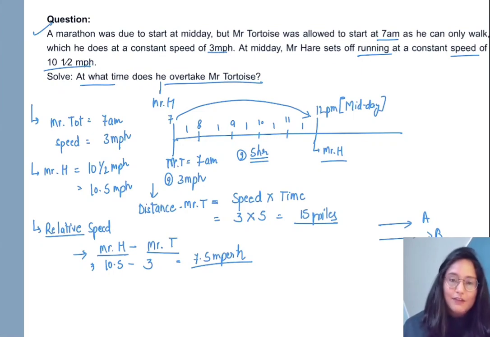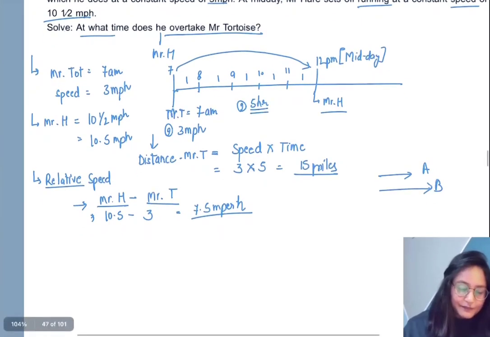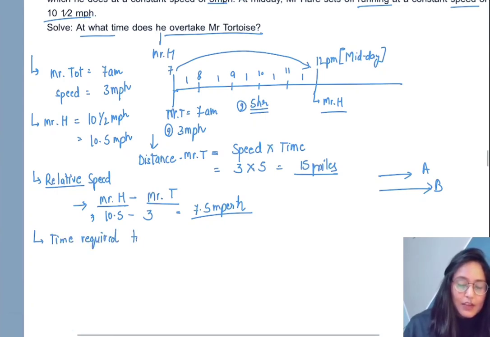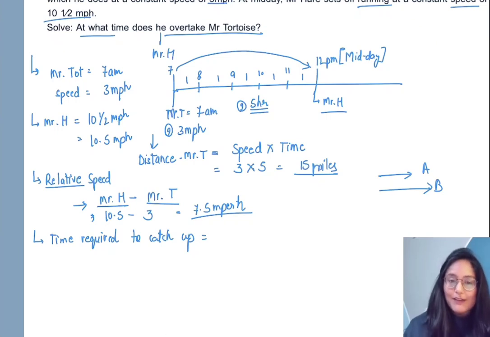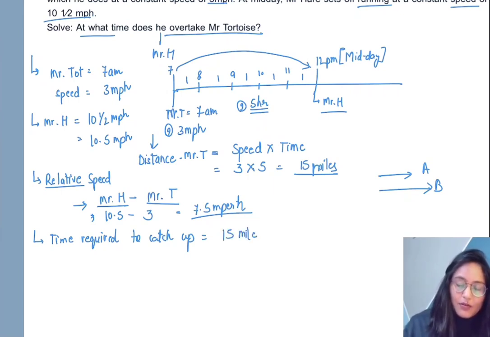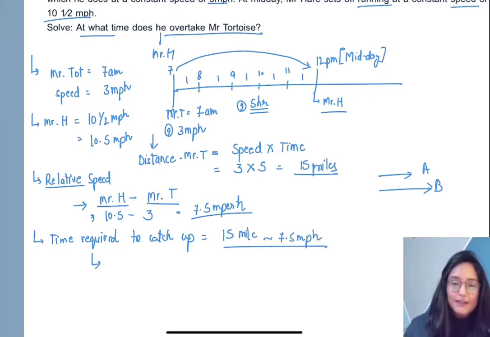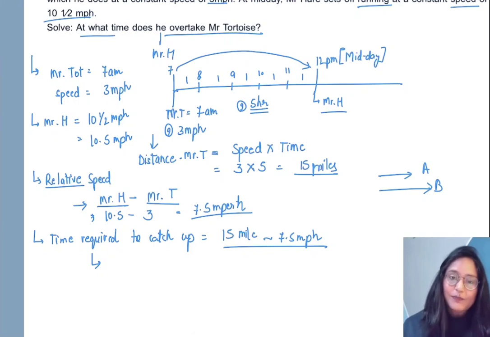After this we will find the time which is required to catch up, that is, to overtake. Mr. Hare needs to cover the distance which was travelled by Mr. Tortoise, that is 15 miles, with the relative speed of 7.5 miles per hour. This is the distance which Mr. Hare has to cover.